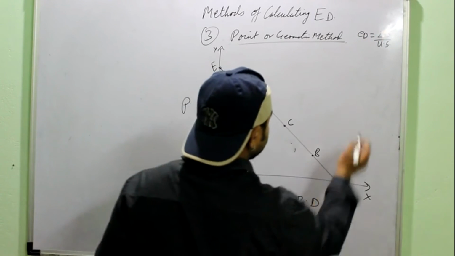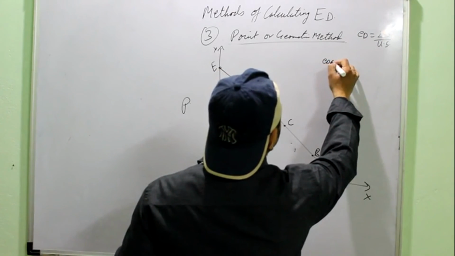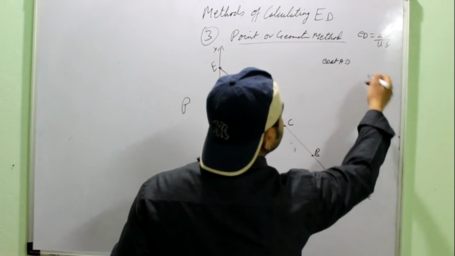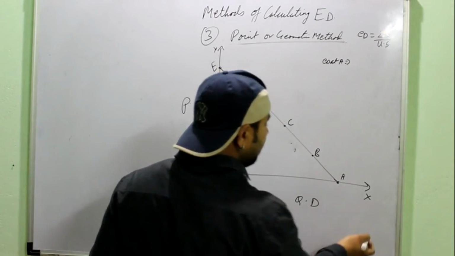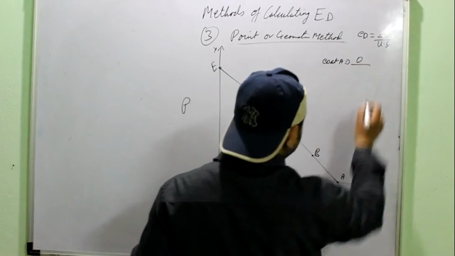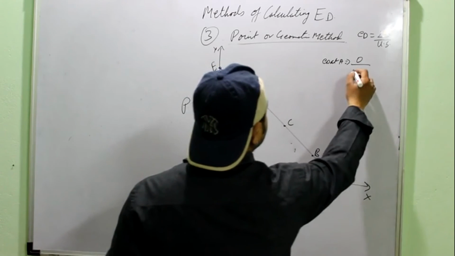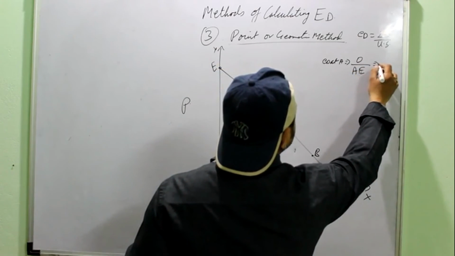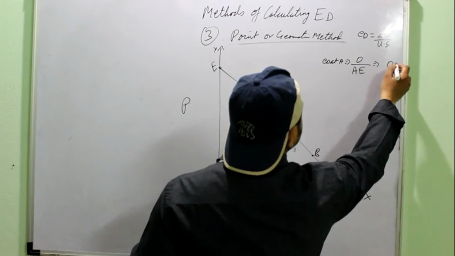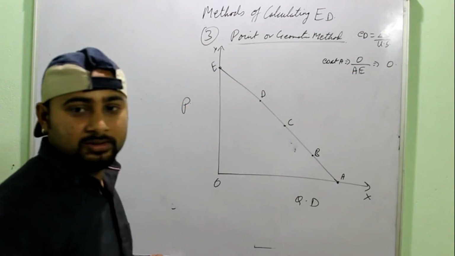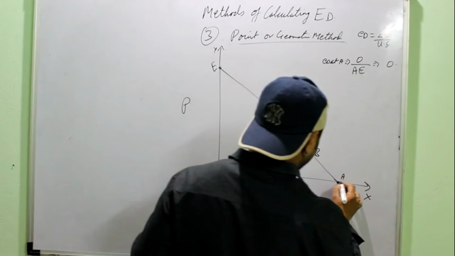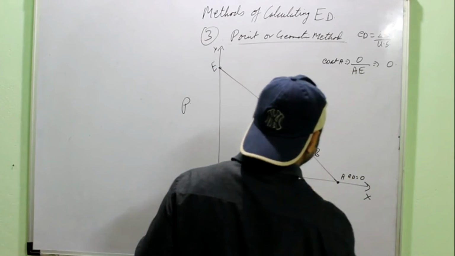If I want to calculate ED at point A, using the same formula, lower segment: there is nothing below point A, so it is 0. Upper segment is AE. 0 divided by anything is 0, so at point A, ED is equal to 0.